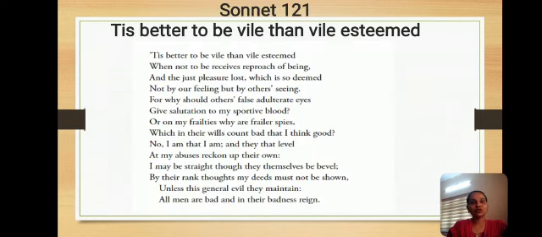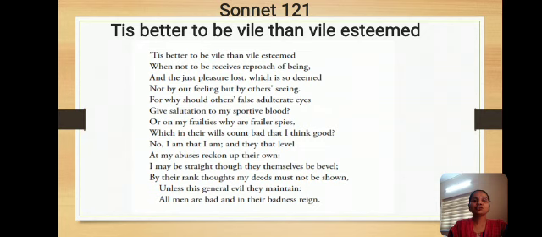Now let us move on to the sonnet prescribed in our syllabus, Sonnet 121. His sonnets have no titles, but they are known by their first lines. Sonnet 121, 'Tis better to be vile than vile esteemed, is also known by another name, No Fear. So let us see the sonnet.